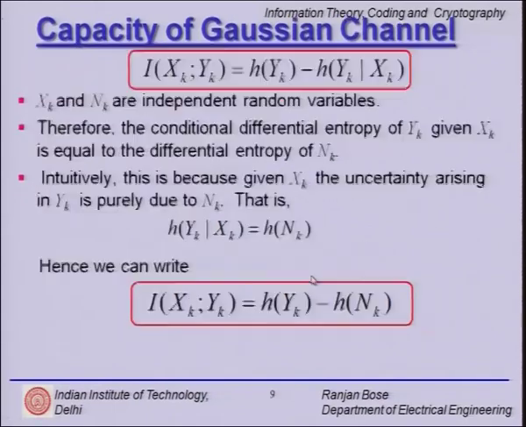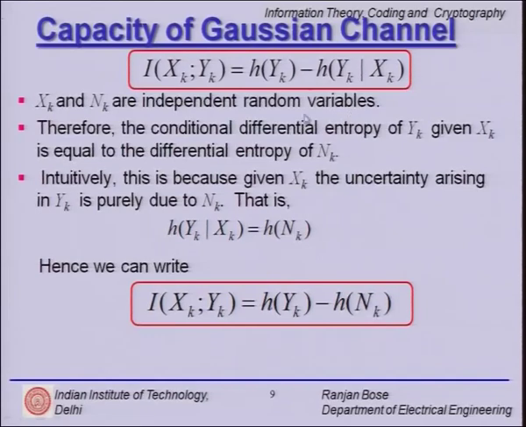So we come back and say that intuitively, given xk, the uncertainty arising in yk is purely due to nk. That is to say, h(yk given xk) is equal to h(nk). So this is a very important assumption and it is based on xk and nk being independent random variables.